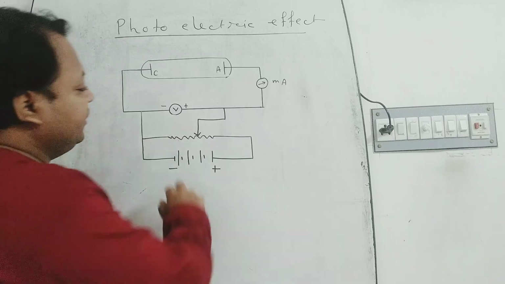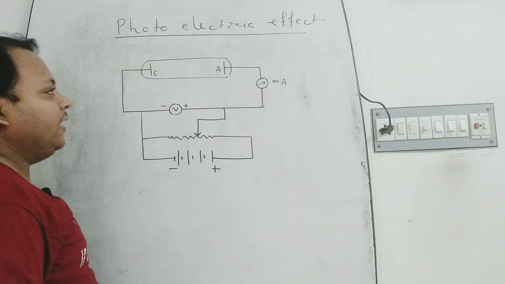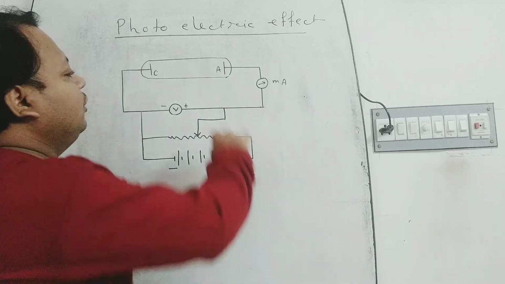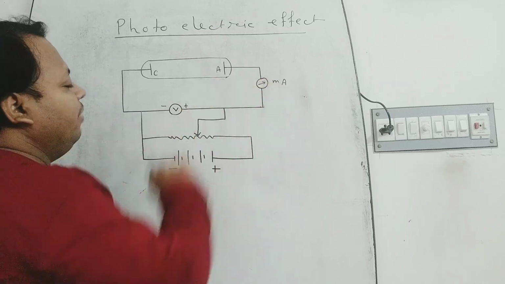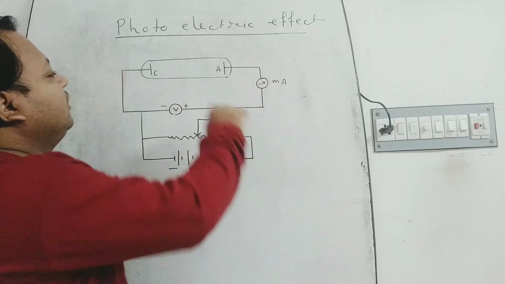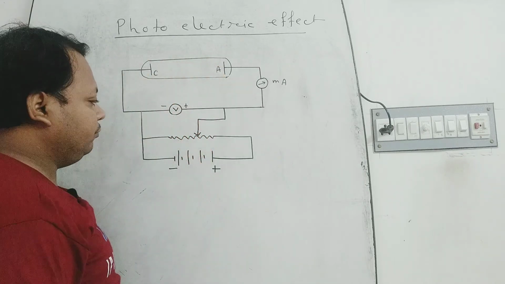Although this circuit is completed, there is no flow of current through the circuit and through the ammeter since there is a huge gap between anode and cathode.